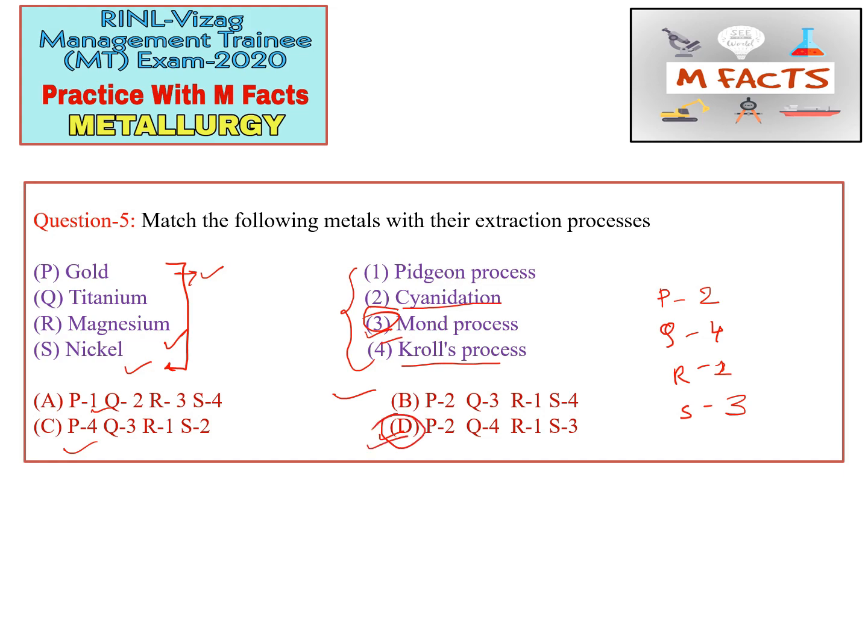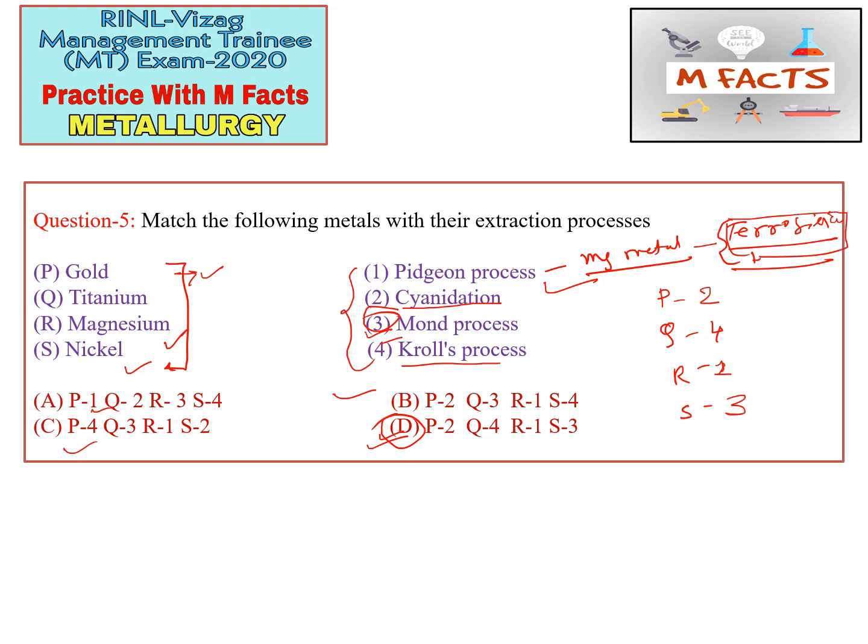Now we will learn about the Pidgeon process. What is the Pidgeon process? Pidgeon process is one of the methods of producing magnesium metal. Magnesium metal is produced by using ferrosilicon. Ferrosilicon is used as reductant in this process, and thermal reduction is done for the production of magnesium by this route.